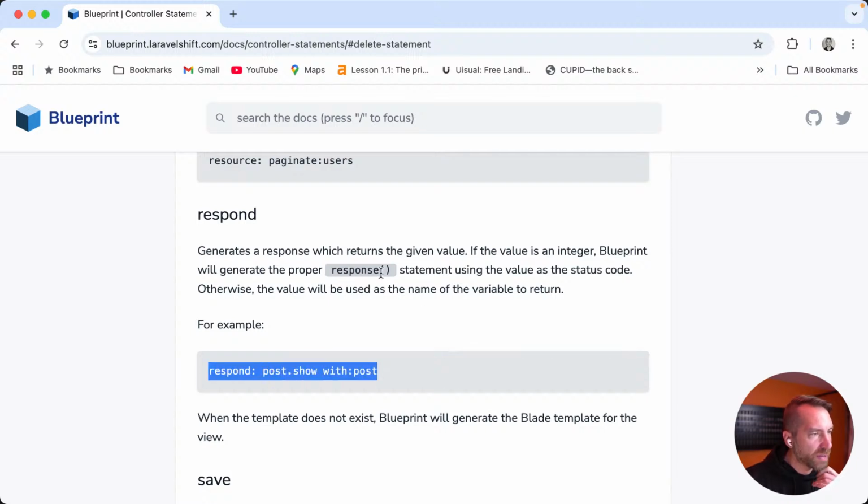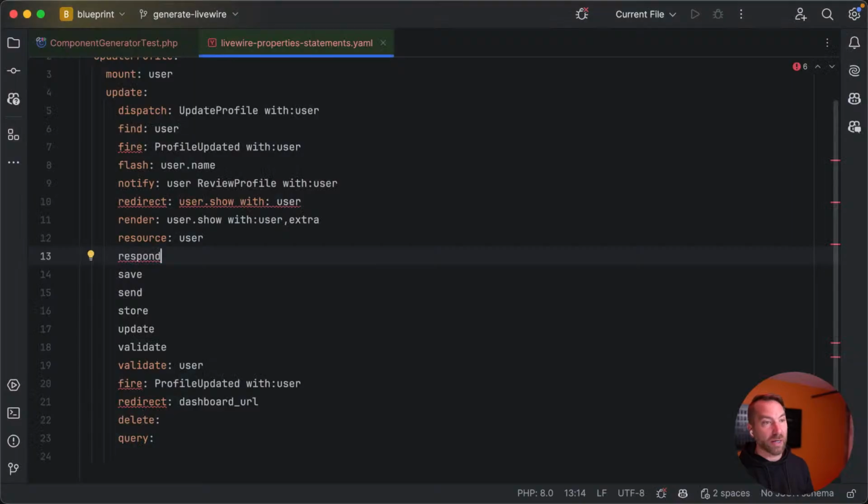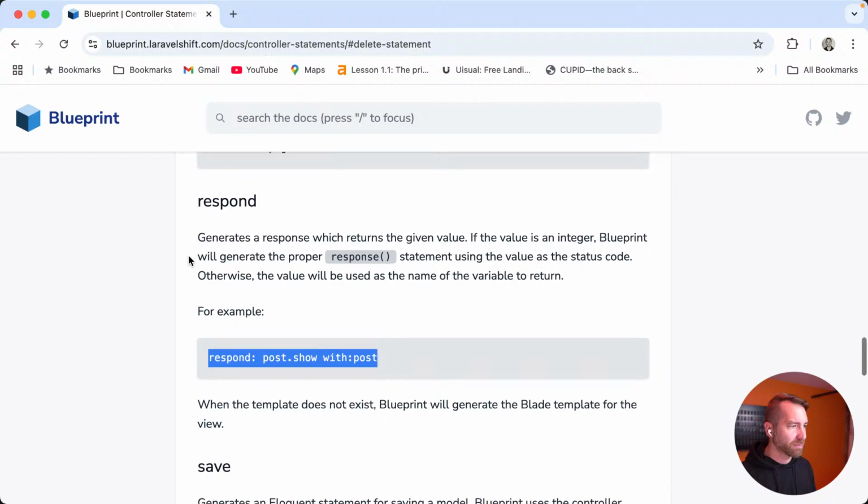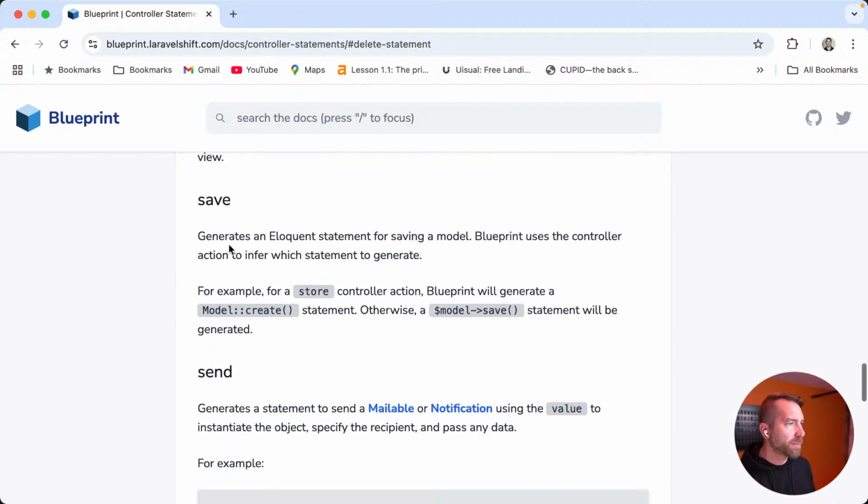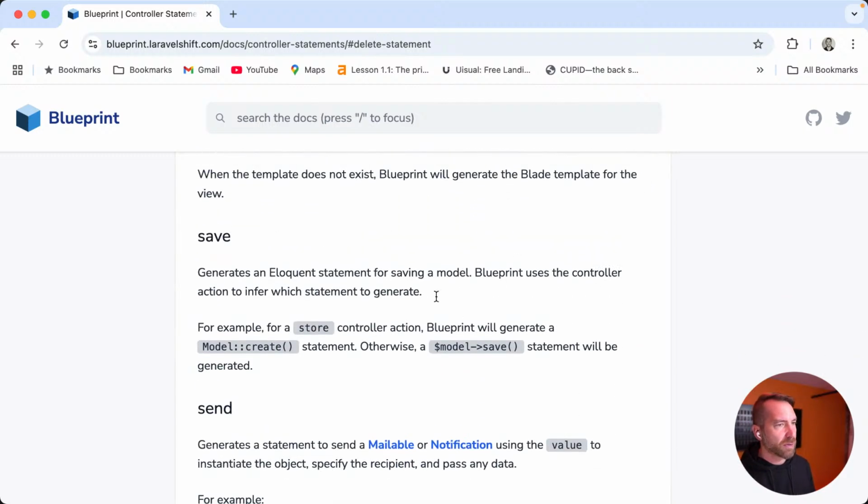Generate the proper response statement. Well, let's see what it generates, right? That documentation seems wrong. So let's just do the same thing. User show with user. Again, I don't totally understand that. Generates an eloquent statement for blah blah blah. For example, a store controller action will generate model create, otherwise model save statement will be generated. Okay, so here's an example where it would be this arrow user arrow save.